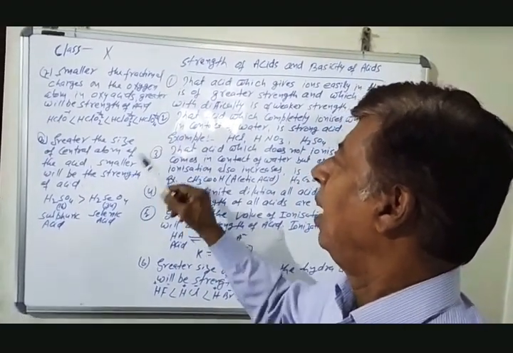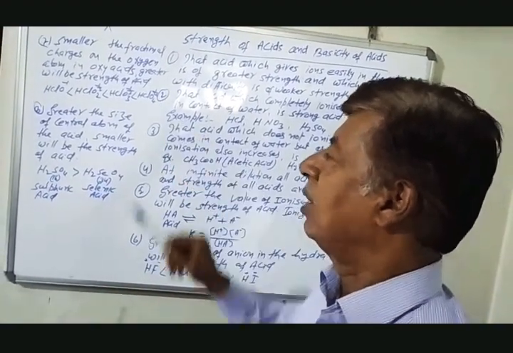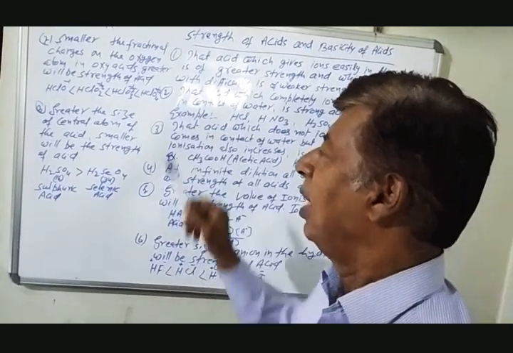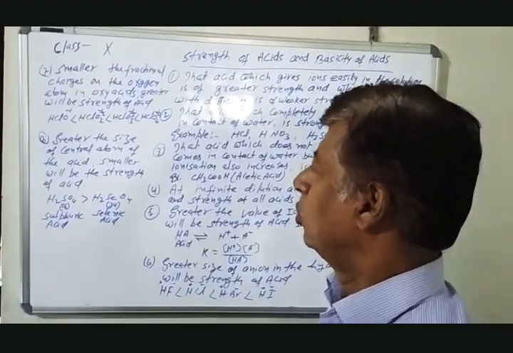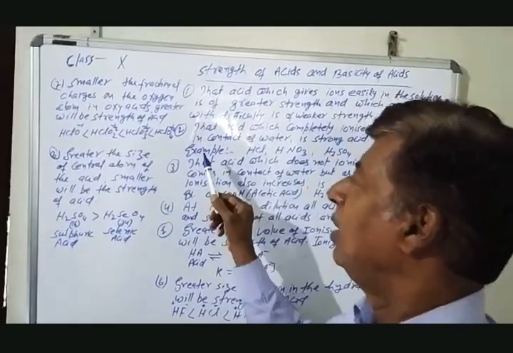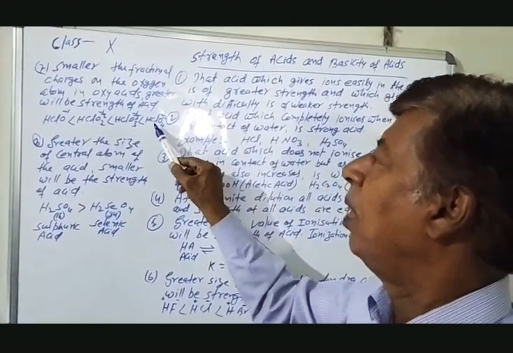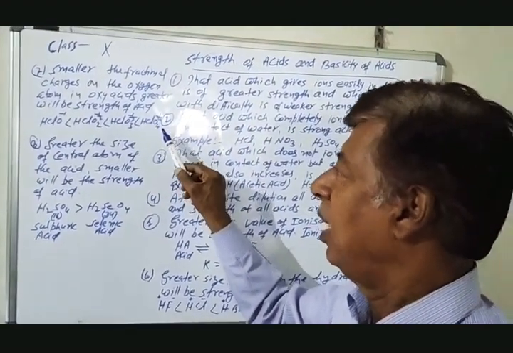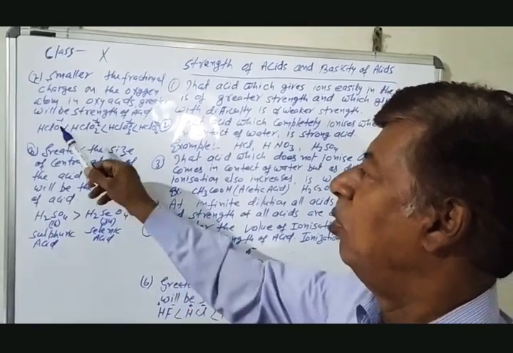In the next, HClO4 perchloric acid, there are 4 oxygen atoms, and one oxygen atom will acquire -1/4 charge. So the fractional charge on the oxygen atom among these acids is smallest in perchloric acid, and so perchloric acid will be the strongest acid among these.